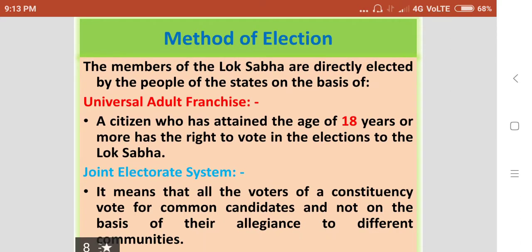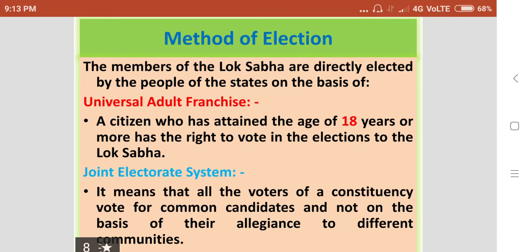Method of election. How to elect the members of the Lok Sabha. The members of the Lok Sabha are directly elected by the people of the states on the basis of universal adult franchise. So it means that a citizen who has attained the age of 18 years or more has the right to vote in the elections to the Lok Sabha.